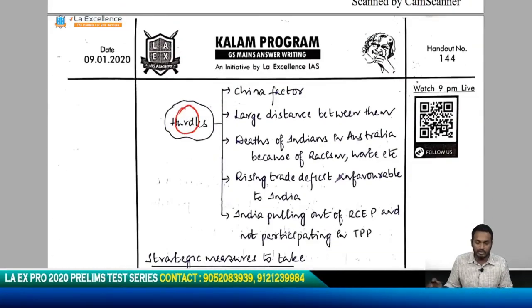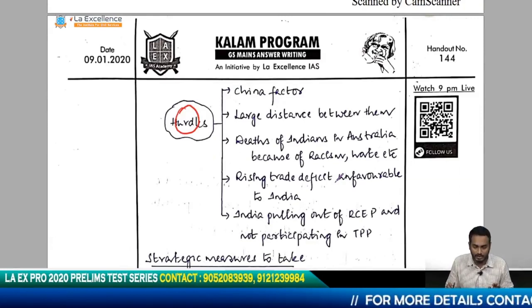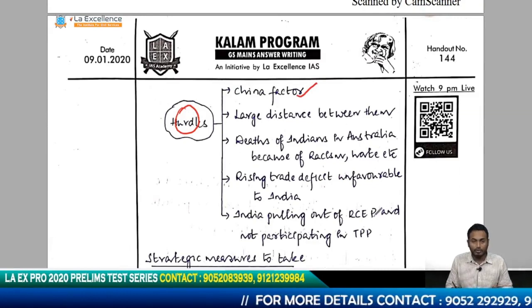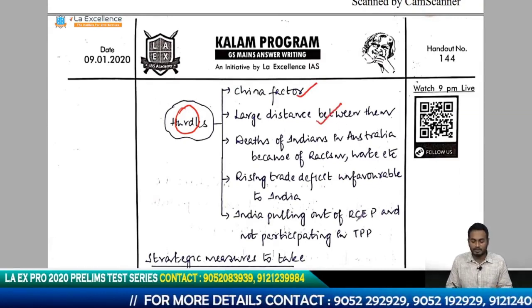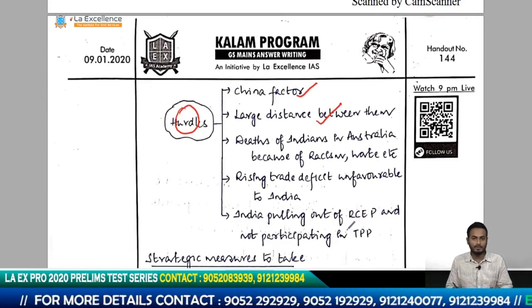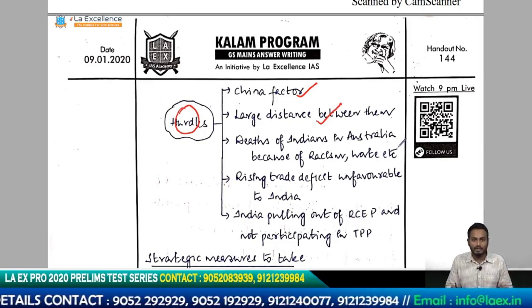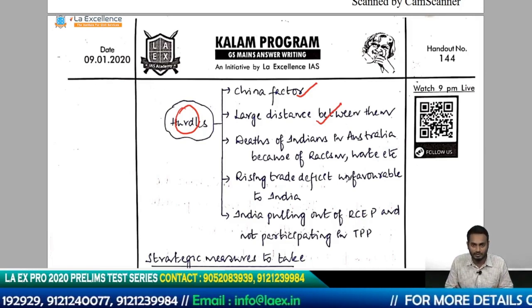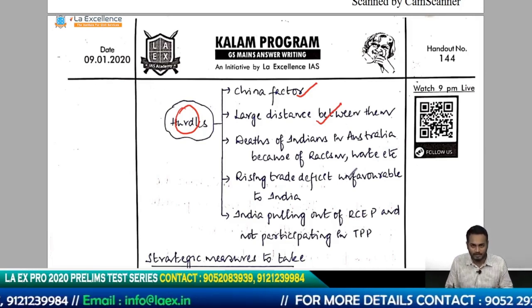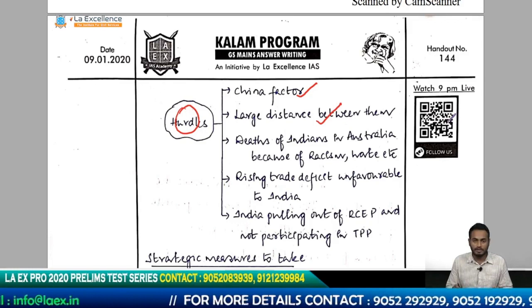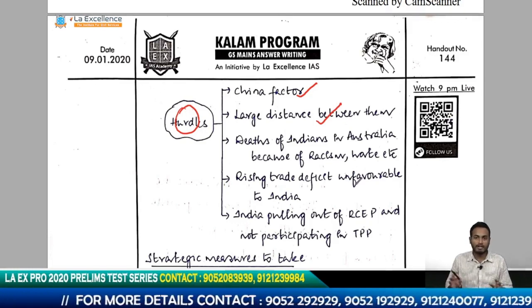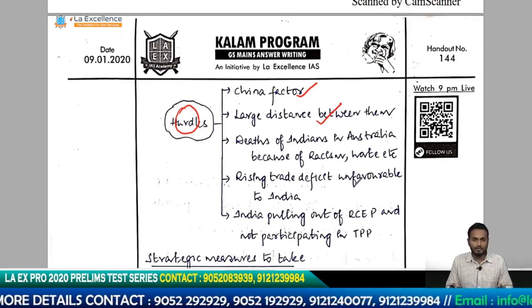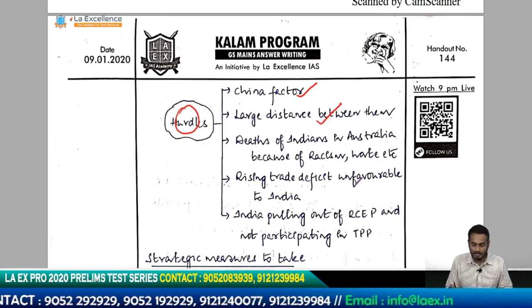In order to show that, he wants to be very practical, and he tells us that these are the problems that we have. One, we have the China factor. Two, the large distance between them. This is basically analogous to the distance between India and Latin America, right? India and Latin America cannot have a flourishing relationship, are not having a flourishing relationship to a large extent. Why? Because of the distance. And the same applies for India and Australia, even if the distance is not as big as compared to India and Latin America. Let's see what he tells next.